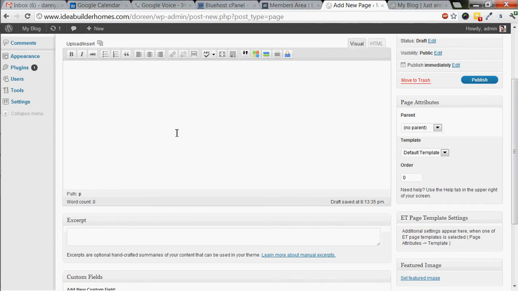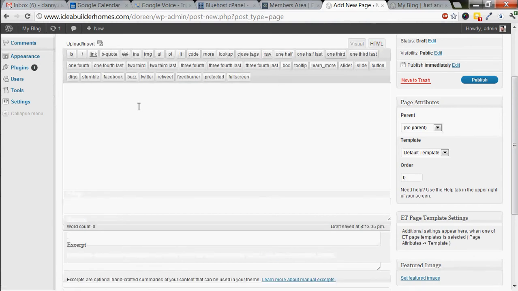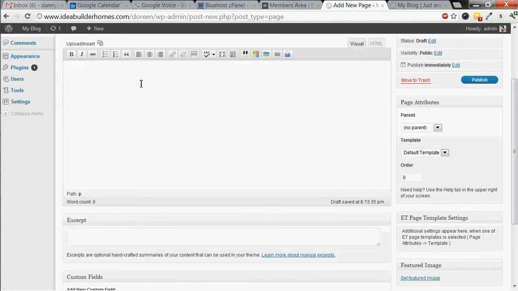You can put all your content directly in here. This is what's called the WYSIWYG editor. Basically it means what you see is what you get. So you got your bold, italic, strike through, ordered list, unordered list, block quotes, left, center, right justification, links, unlink, and then a few other things. And then this will actually show you the HTML that you're creating by using this deal here.